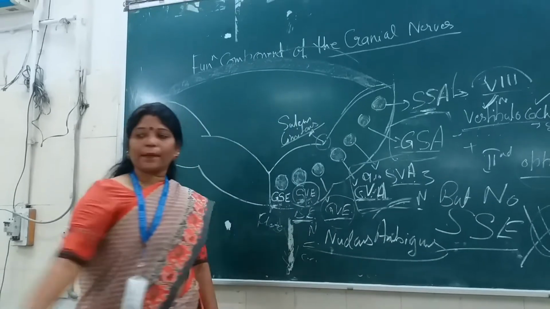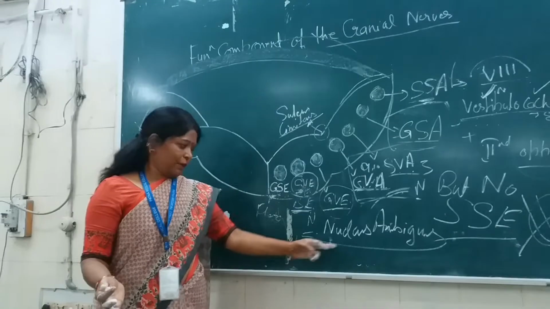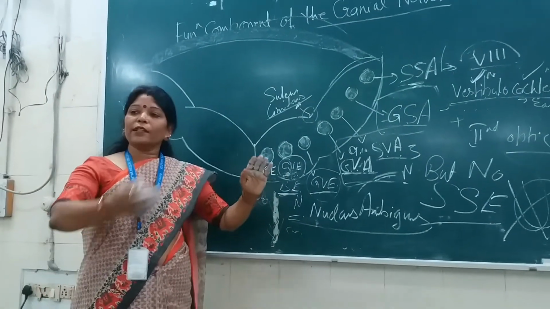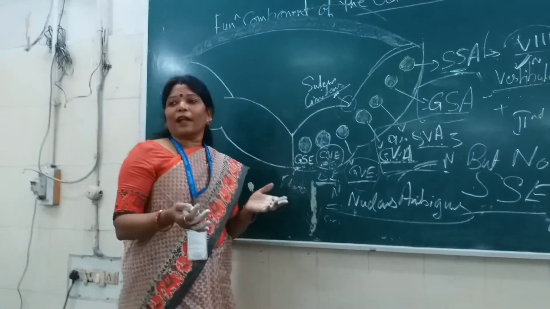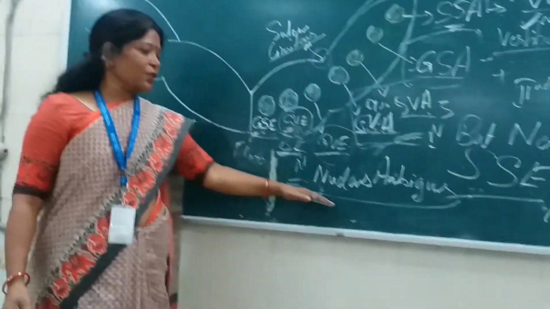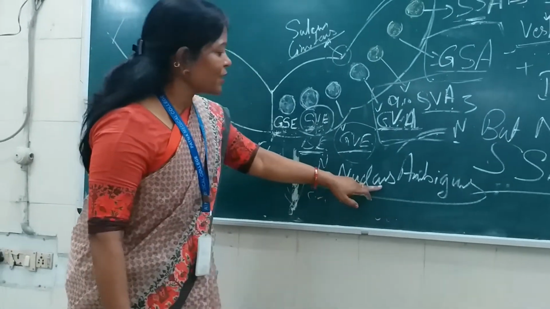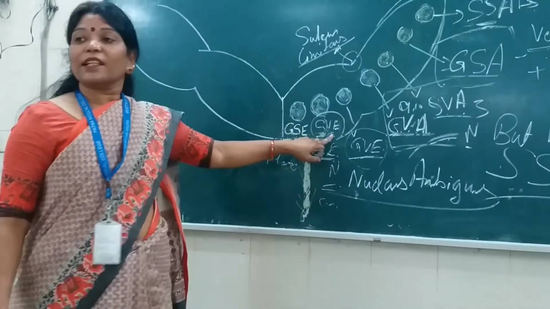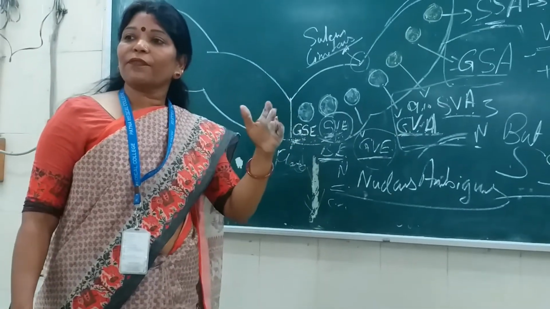What is this nucleus ambiguus? If anyone asks whether the nucleus ambiguus is motor or sensory, of course you will say it is a nucleus, but motor or sensory? It is a motor nucleus, and many times we get the answer that it is only for the 9th. No, it is shared by more than one cranial nerve. Which column is it in? The special visceral efferent column, for the derivatives of the pharyngeal arches.